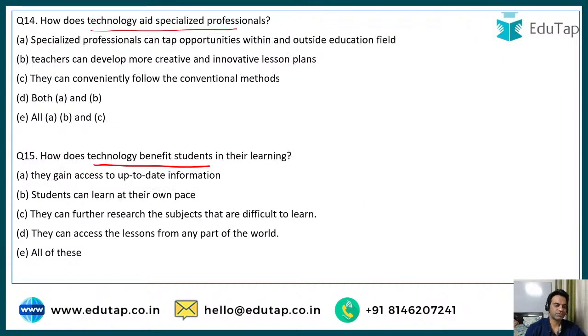All right, guys. Moving to question number 14. How does technology aid specialized professionals? A, specialized professionals can tap opportunities within and outside education field. B, teachers can develop more creative and innovative lesson plans. Or C, they can conveniently follow the conventional methods. Yes, guys, what is the correct answer here? I think it's quite simple.